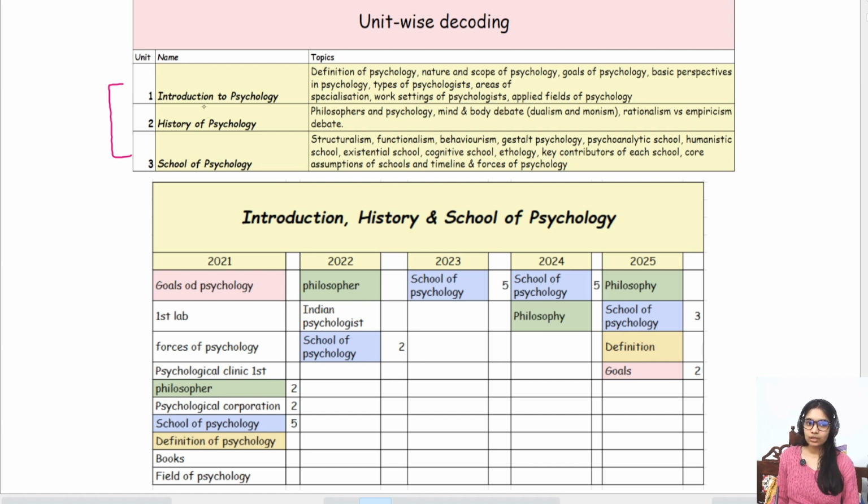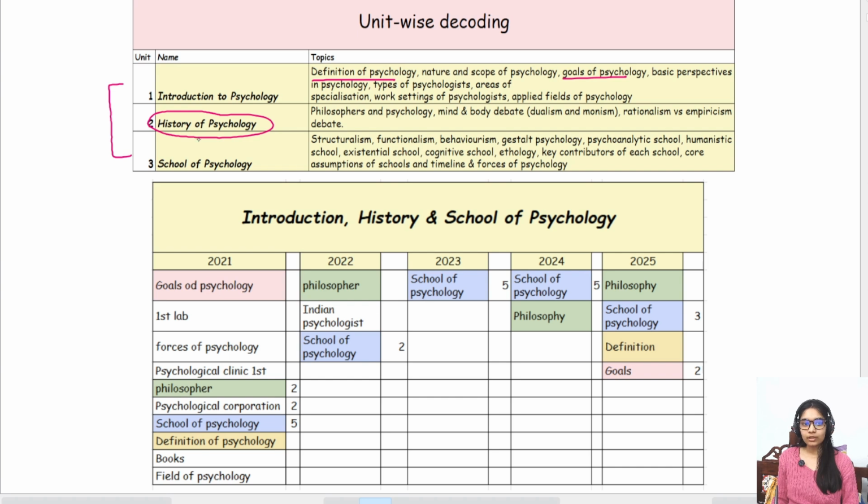So the first unit is your introduction to psychology, in which we mainly study the definition of psychology, your nature and scope, goals of psychology, and basic perspectives that we have in psychology. Okay. Apart from that, what are the types of psychologists, psychiatrists, their work settings, everything. So this is basically the introduction to just what psychology is. And then how psychology actually came to being.